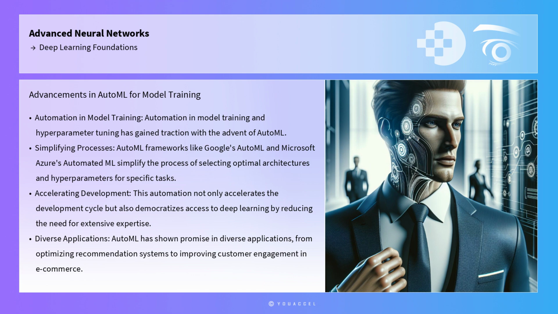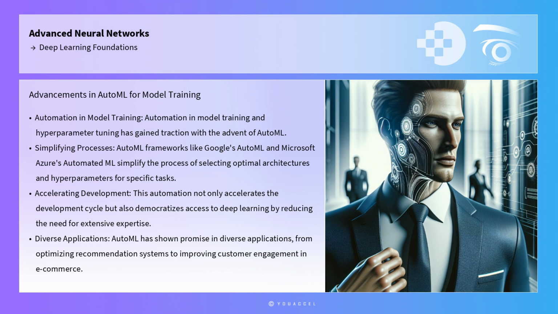Automation in model training and hyperparameter tuning has gained traction with the advent of AutoML. AutoML frameworks like Google's AutoML and Microsoft Azure's Automated ML simplify the process of selecting optimal architectures and hyperparameters for specific tasks. This automation not only accelerates the development cycle, but also democratizes access to deep learning by reducing the need for extensive expertise. AutoML has shown promise in diverse applications, from optimizing recommendation systems to improving customer engagement in e-commerce.